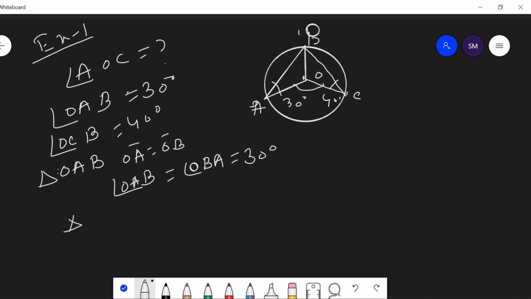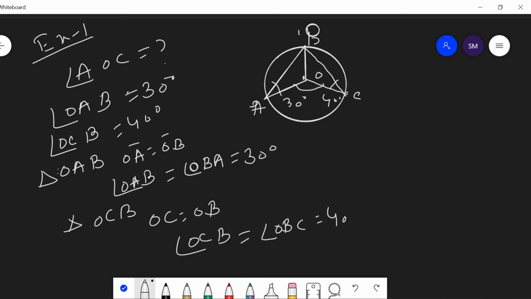Then consider the triangle OCB. In this triangle also OC is equal to OB, and by the isosceles property angle OCB is equal to angle OBC, which is 40 degrees. Then angle ABC is equal to the sum of angle OBA plus angle OBC.